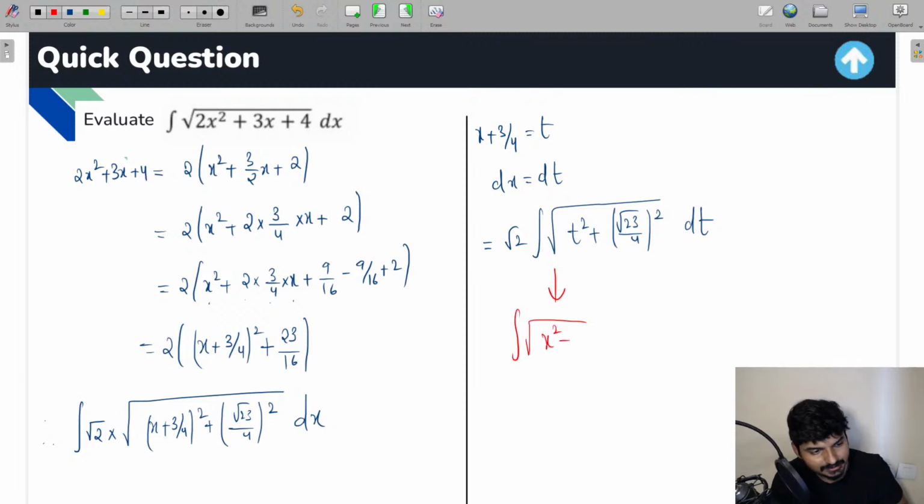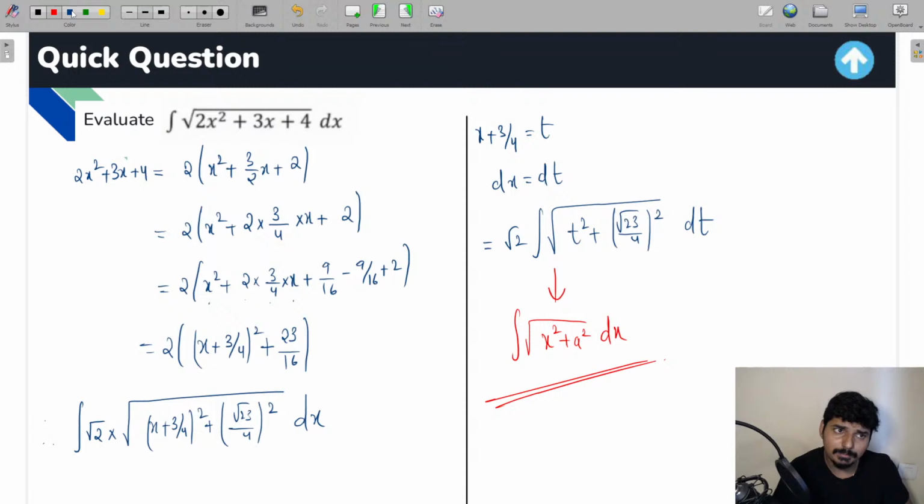So this is exactly in this format, no? Under root of x square plus a square into dx format. So apply the formula and you are going to get the answer. So I hope this question is clear for all the students, guys. Anyone is having any doubt?